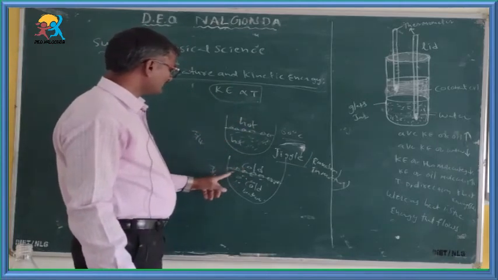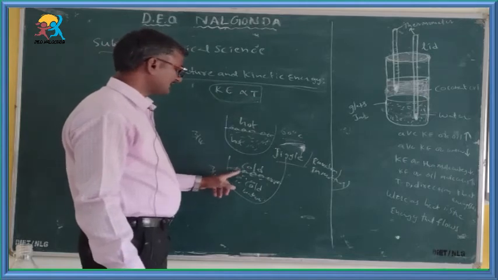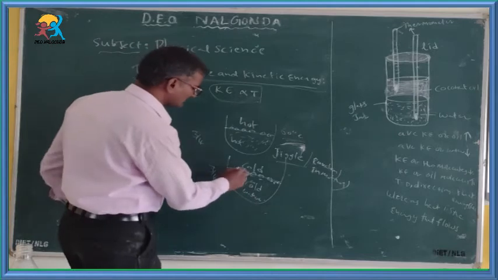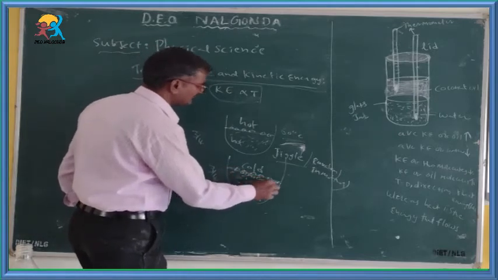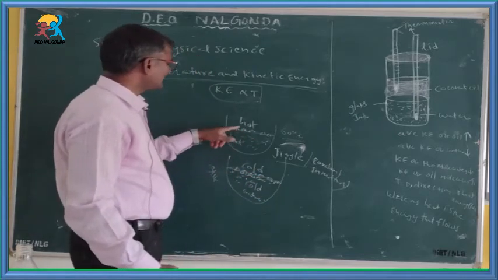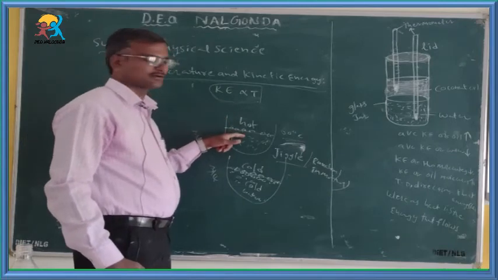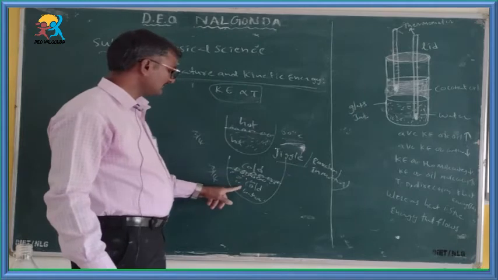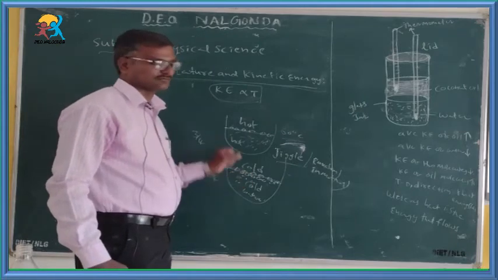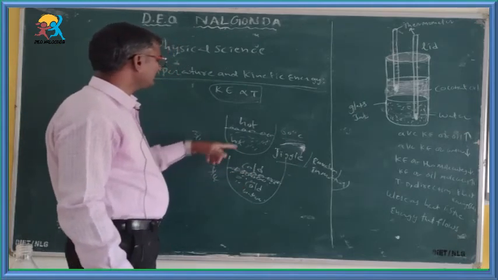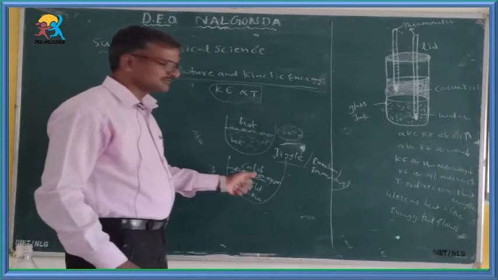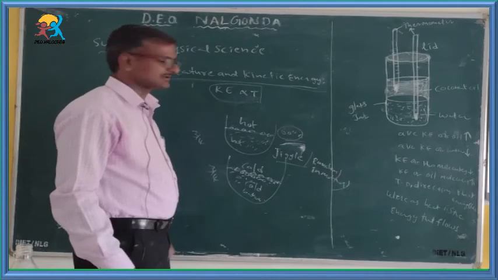Whenever you observe the food color particles which are present on cold water, they are moving slow. What is the reason behind that? The particles which are present on hot water are moving fast. The particles which are present on the surface of cold water are slow. The reason behind that is hot water has more temperature, cold water has lesser temperature.